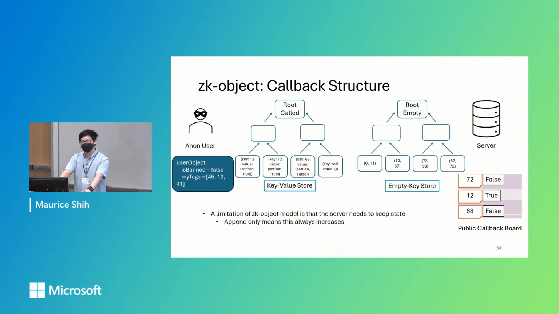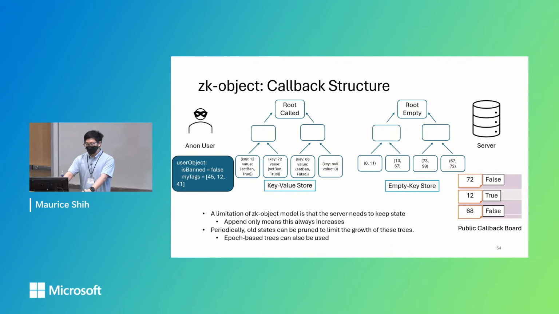And a limitation of this ZK object model is that these two trees will always grow because they're append-only. So periodically, old states can be pruned to limit the growth of these trees. What this means is every single user object has to have been updated in, let's say, a year, and if they're not, then they're considered no longer valid. A second method to limit the growth is to have epoch-based trees. This is a way of segregating different trees by different year or whatever time span you want, to make the system a little more efficient.